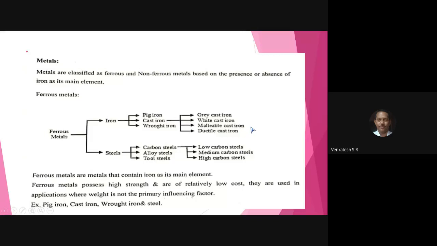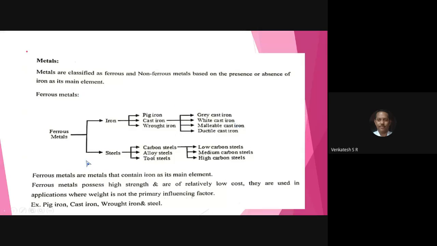In some machine tools, we need the head or base of the machine tool. There we have flat, long, plain castings, and they use malleable. The name indicates malleable cast iron. All four types of cast irons are used in manufacturing components for machine tools and automobiles.